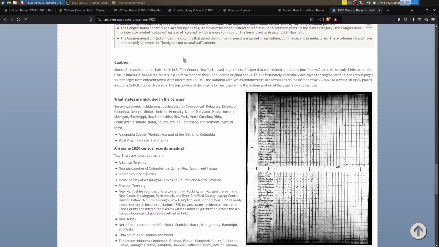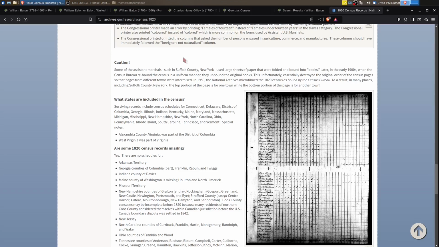It says caution. And this is another thing to be very much aware of. The census was recorded on folded sheets of paper. And then those folded sheets were bound into books later. And then in the 1900s, the Census Bureau rebound the census in a uniform manner. So they probably had different size sheets of paper and all this stuff. And so the books were all different sizes. They unbound the original books and they separated the pages. And then that meant that the original order of the census pages were intermixed.